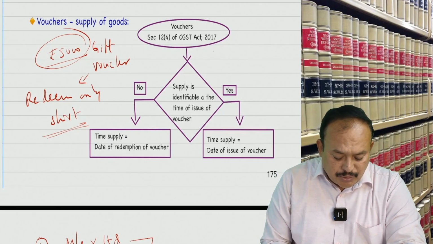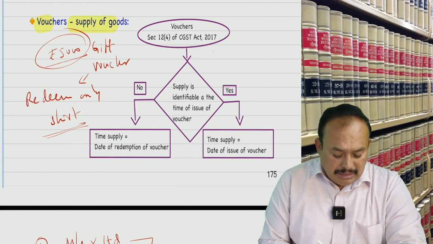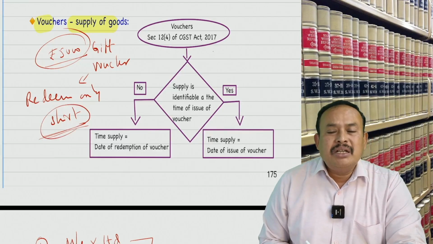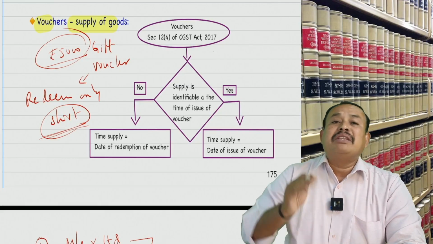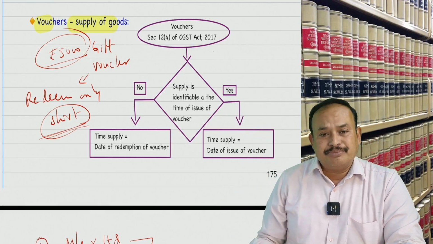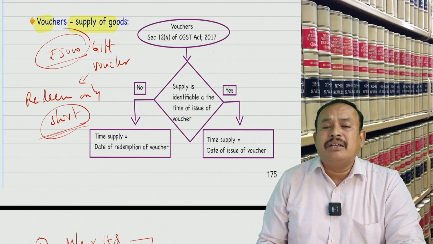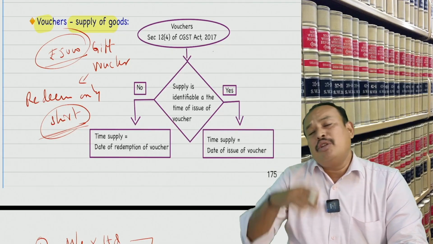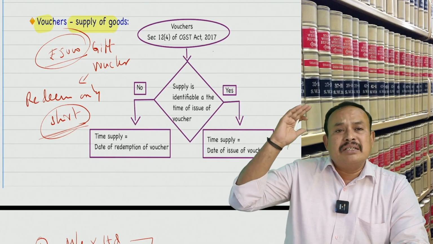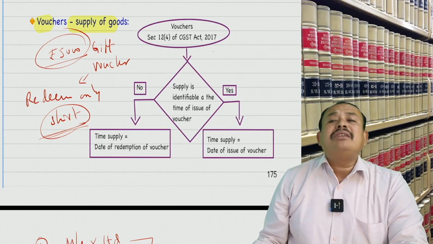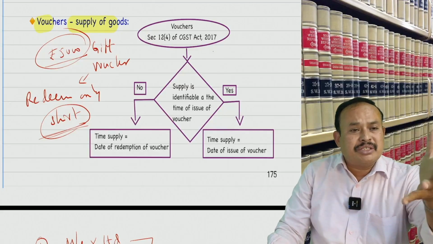But this is a supply. Voucher is a supply of goods. What is the time of supply? If it is an identifiable product, the date of issue of the voucher itself is the time of supply, whether the actual redemption takes place or not. Issued a voucher on 14th April 2025. You redeemed when you purchased 12,000 rupees worth of cloth in December 2025. What is the time of supply? 14th April itself, the day on which the voucher was issued.